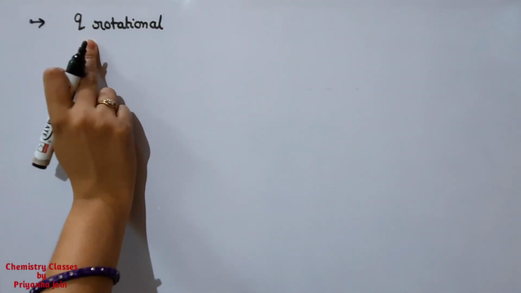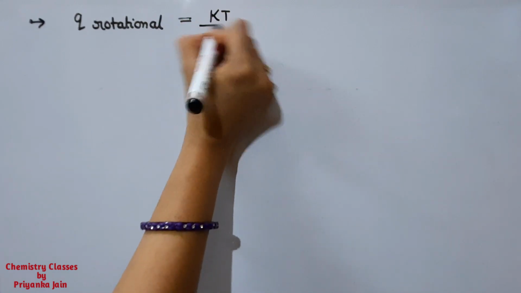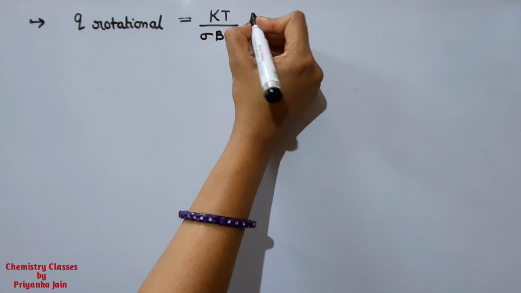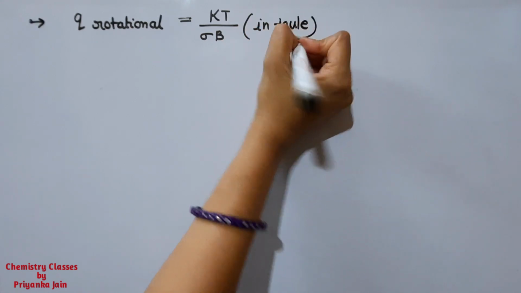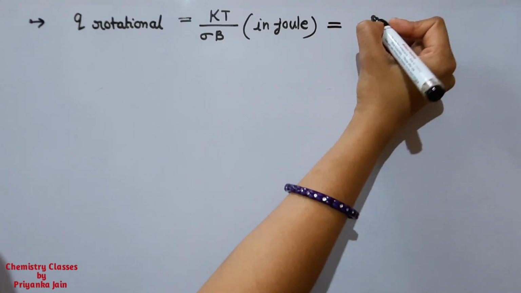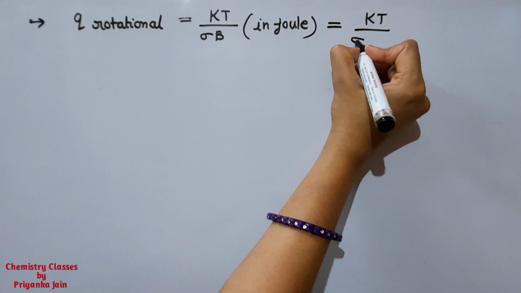Next formula is for the rotational partition function, and that is kT upon sigma b if we have to find it in joules, and if we have to find it in centimeter inverse, then it will become equal to this.